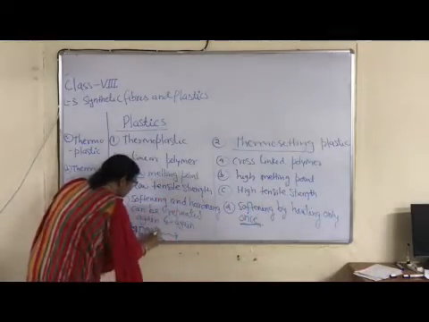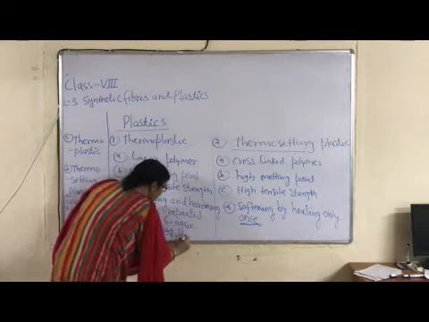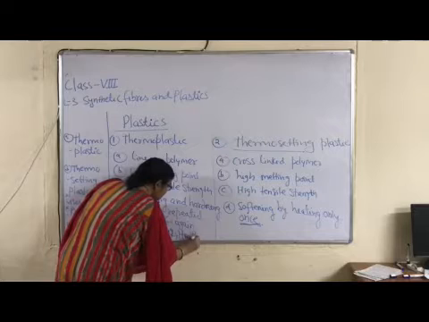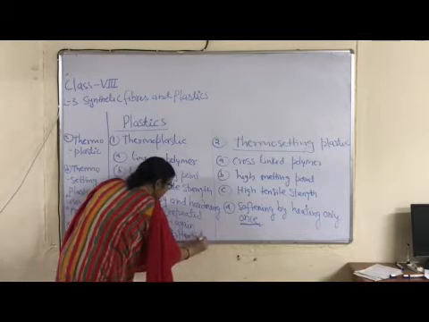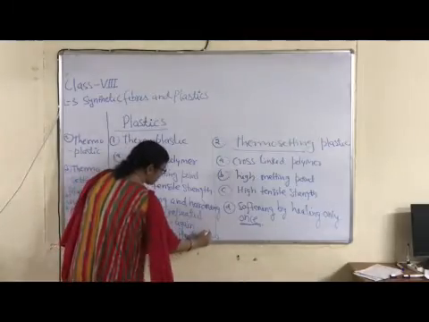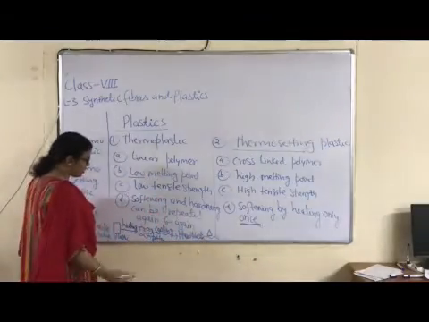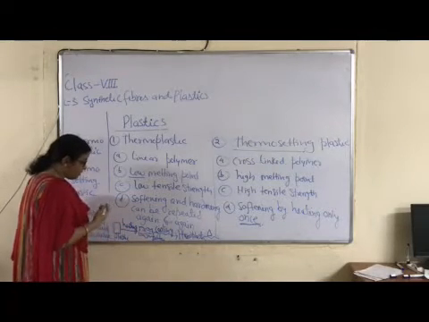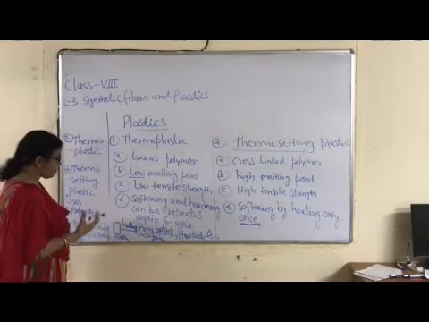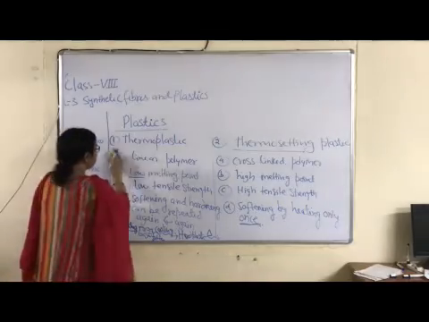Cooling. When cooling is done, then what happens? Hard plastic. Again, this repetition is possible. Again, on heating, this is a symbol of heating. On heating, again soft plastic is obtained, and then by this repeated process we can obtain any desired shape of